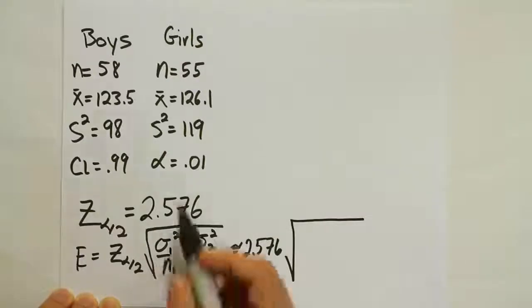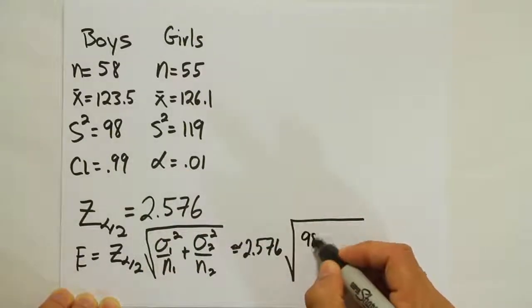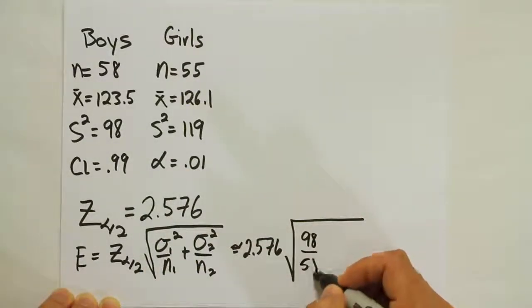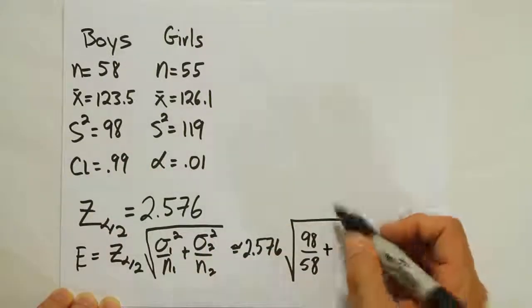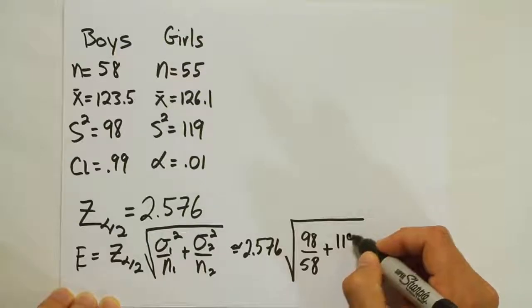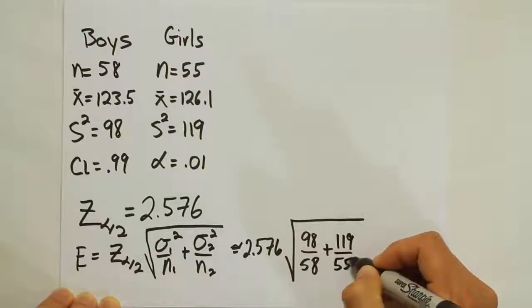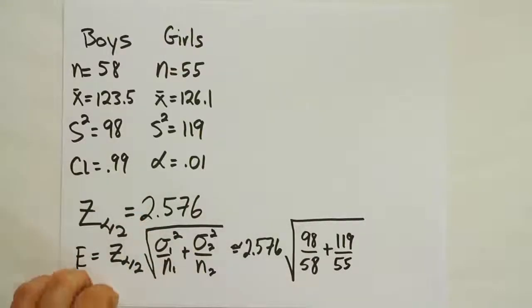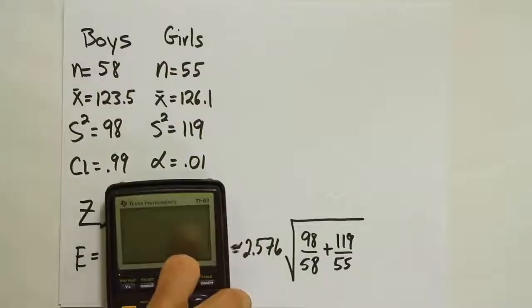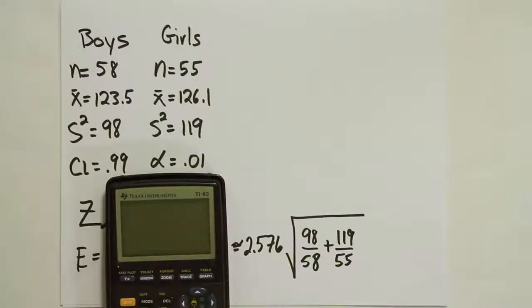For these values, we'll just use 98 over 58. And again, I don't have to square because it's already squared here, right? Plus 119 over 55. So be very careful when you see that they give you the variance. And remember, you don't have to square it now because it's given already squared. All right, let's take that now and calculate that, see what it ends up giving us.